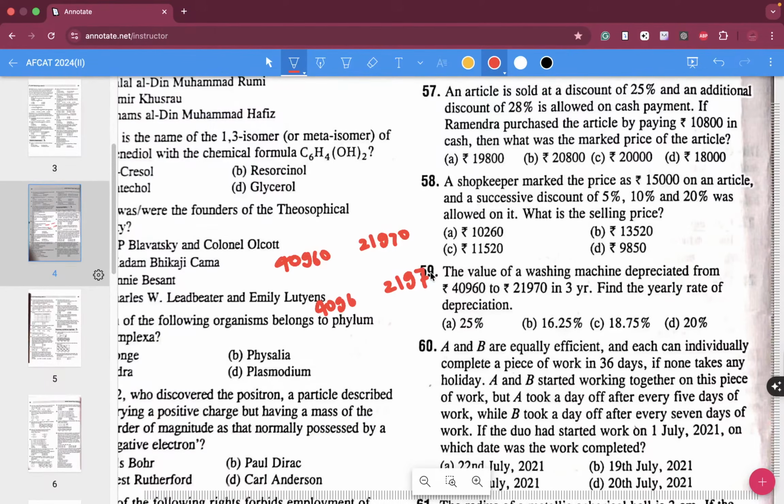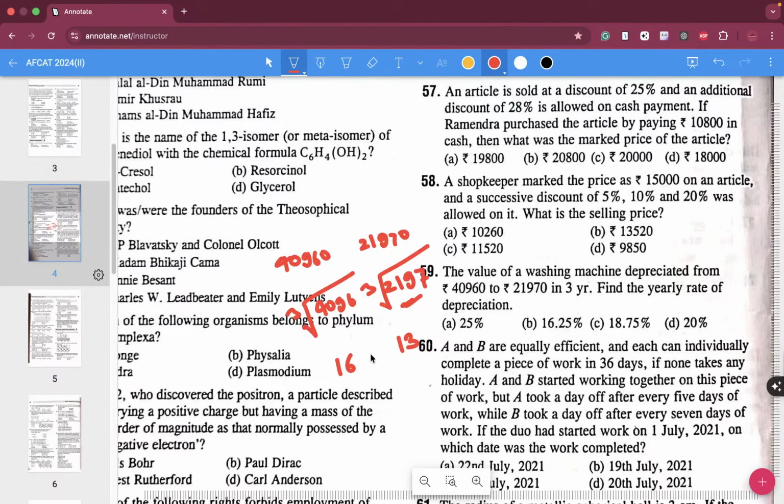If you are aware of the cubes of numbers, the cube root of this number is the cube root of 16, and 2197 is the cube of 13.